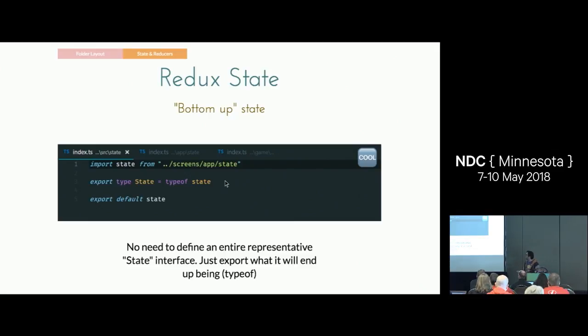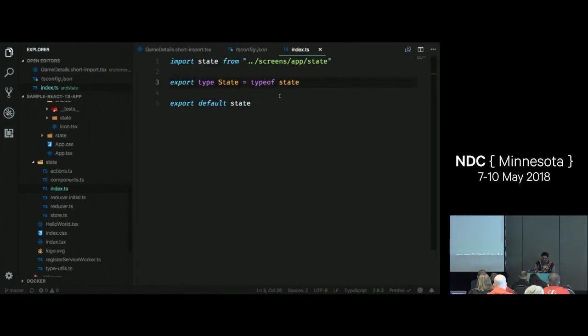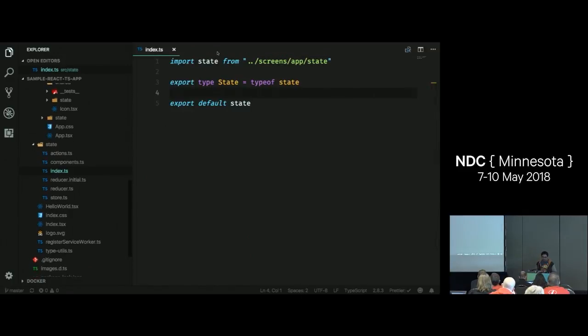What I'm going to show you right now is something we can just call bottom-up state. Bottom-up meaning it goes from the farthest screen down and then bubbles up to a final exposure of our state in a single type property. So how does that work? This is the root of our state. We have our source/state, that's the index.ts that we're in right now. All I'm doing here is importing our app state. That's our first screen. Remember, it's our shell, so app is going to have its own state. We're just going to import that state and expose it.